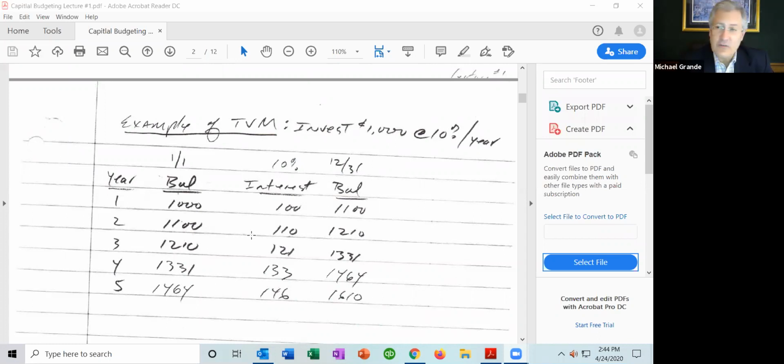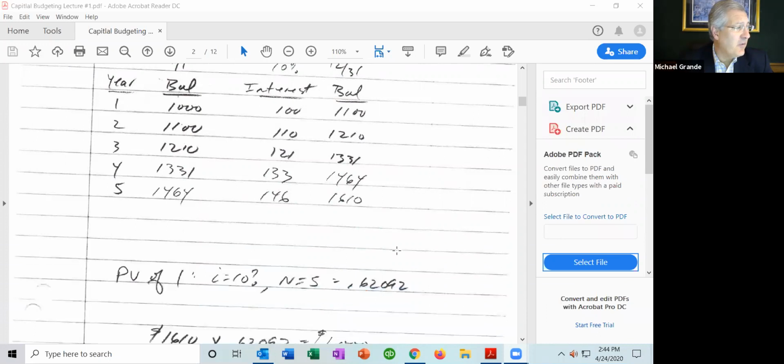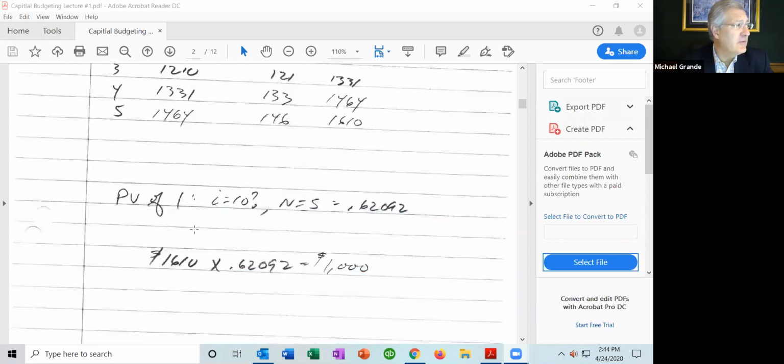Now, it takes a little bit of time to work out this analysis. So there are some formulas that we can use. So we say to ourselves, if we had $1,610 5 years from now, what is it worth? Well, we just showed you it's worth $1,000, but there are tables, there are financial calculators that will help us.